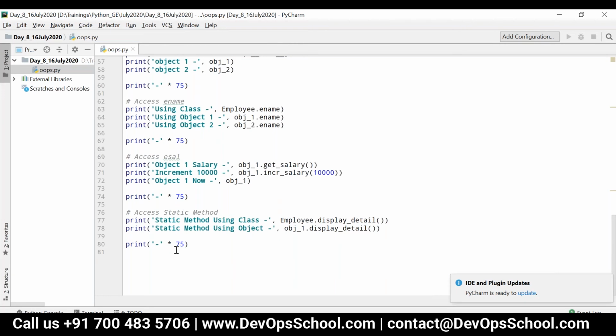This is similar to Java only, the object-oriented concept. Yes. See, the thing is, that is generic, right? Object-oriented concepts, they have implemented in Java, that's it. The thing is, the way we can implement in Python as well. When compared to Java, in Python it is very easy to implement. Lesser number of lines of code you can write.